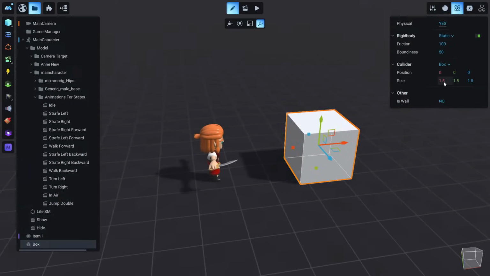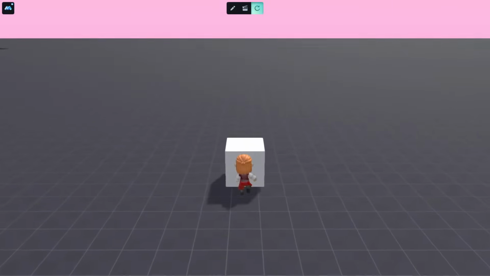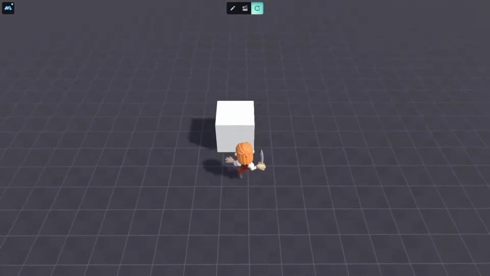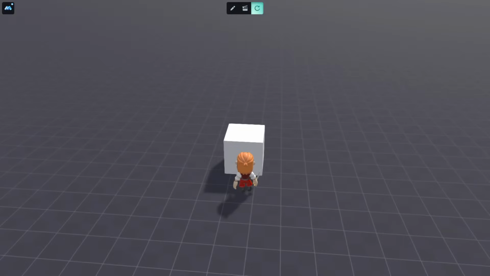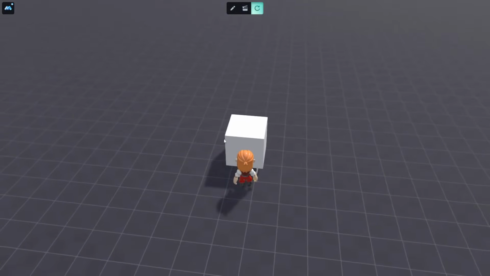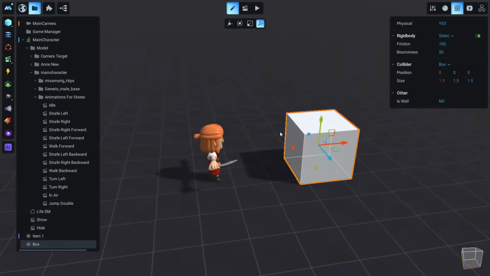So if we click yes, by default you will see that this cube is now set to static, and our character can jump on it and interact with this object, and collision events can now be generated in the collision between the cube and the character. Now let's see the different types of rigid body in these physics.